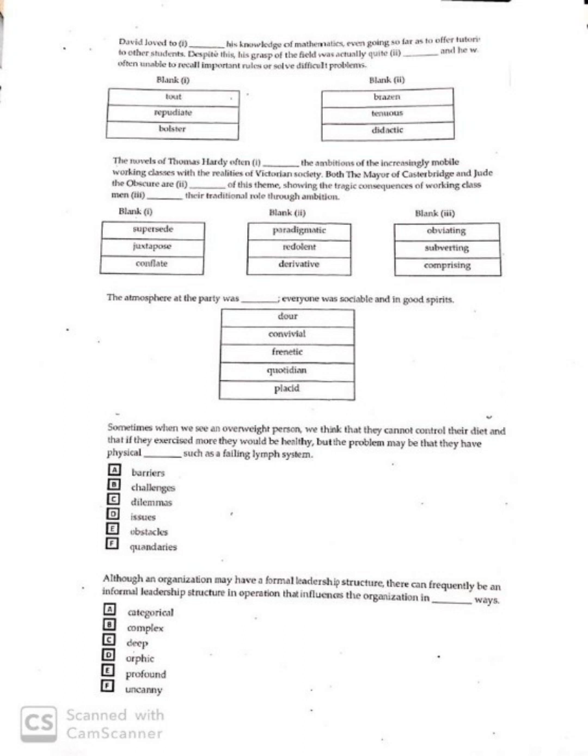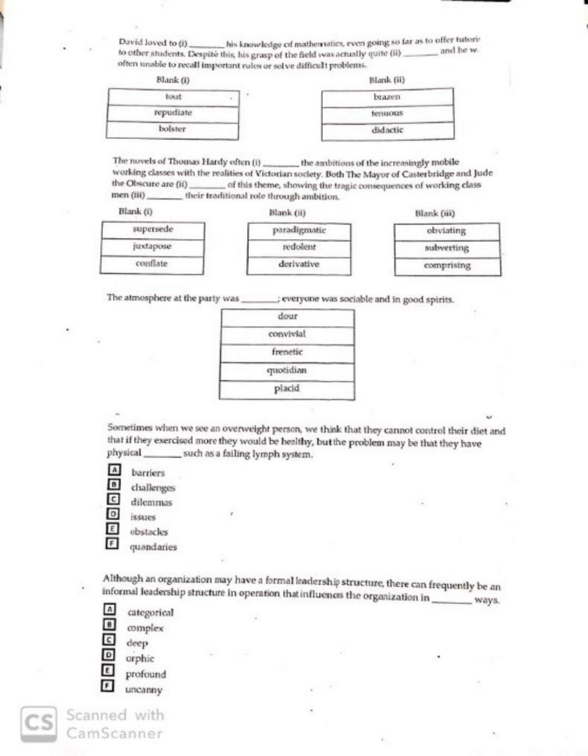Tout used as a noun means an agent or a middleman, a broker. Repudiate, reject. Bolster, strengthen, support. Blank two: brazen, shameless. Shameless boldness, not showing due respect to elders and all that. Effrontery, audacity. A tenuous argument means a very weak one, no logic, no evidence. A tenuous substance is very flimsy, gossamer, diaphanous, see through, semi transparent. Very light, like a cobweb. Didactic, trying to teach, instructing.